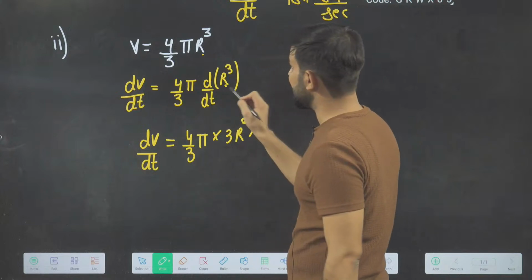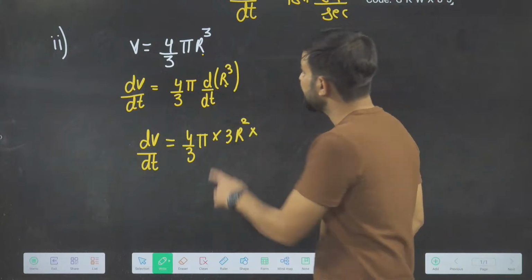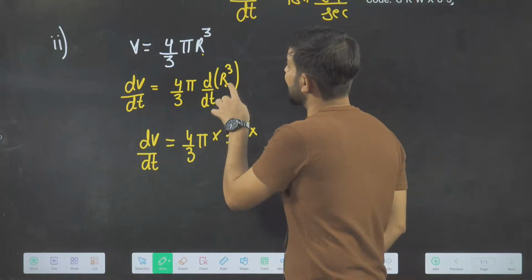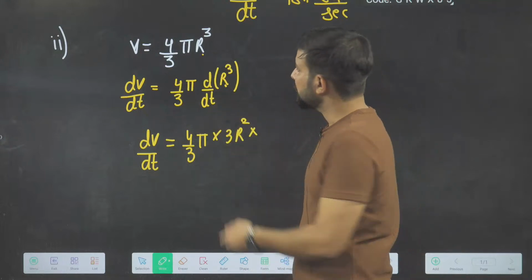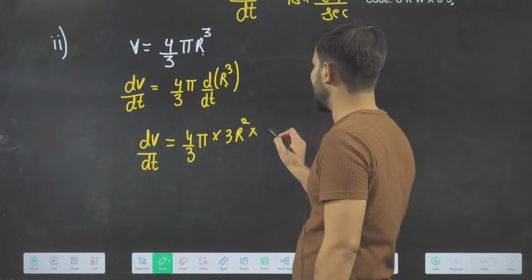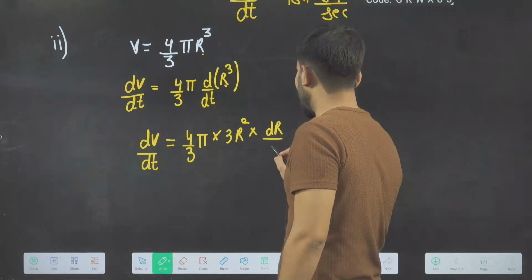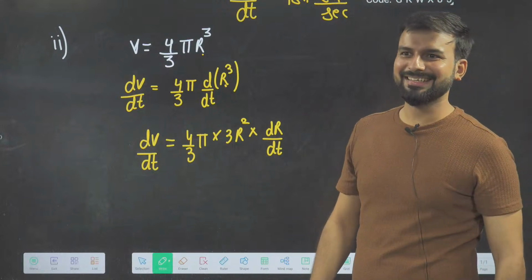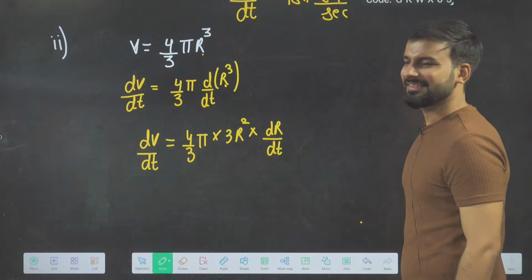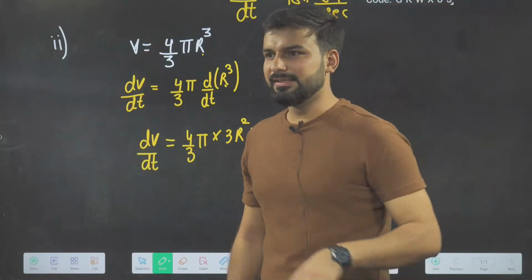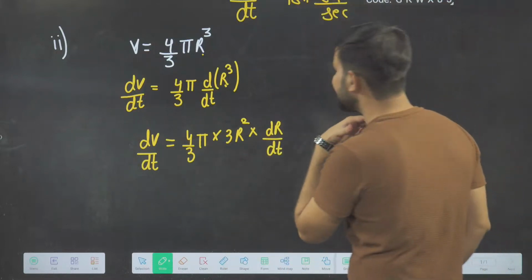But this differentiation will not end here. Why? Because the variables are not the same. So I have to redifferentiate this r again with respect to t. So it will become dr by dt. Is it okay? Is it fine?